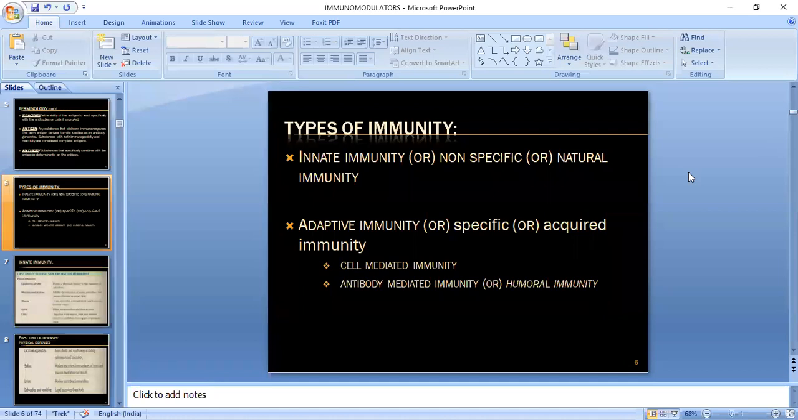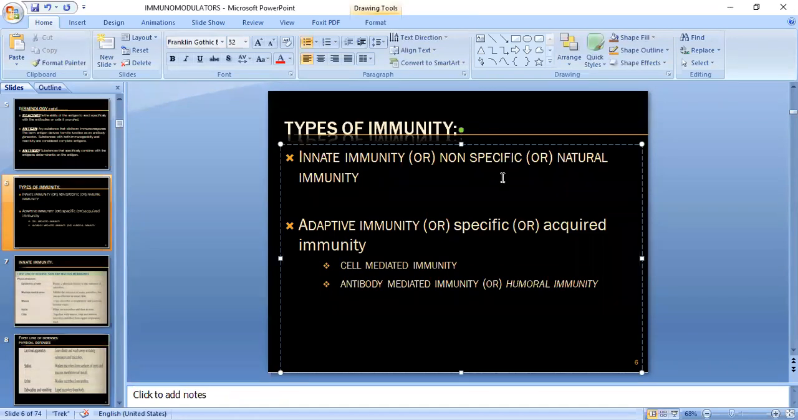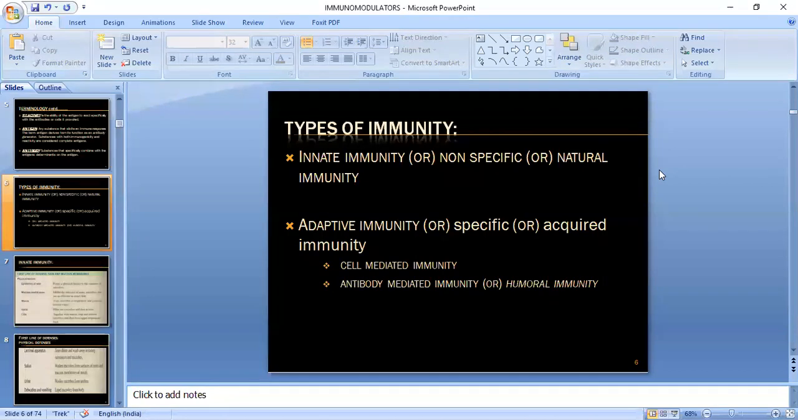See, innate immunity refers to a non-specific defense mechanism, so therefore another name mentioned here is non-specific. It refers to a non-specific defense mechanism that comes into play immediately, or within hours, of an antigen's appearance in the body. This will play a key role when any foreign particle enters your body, and your body will respond immediately, within hours, to that particular antigen.